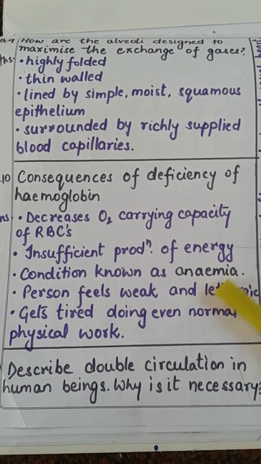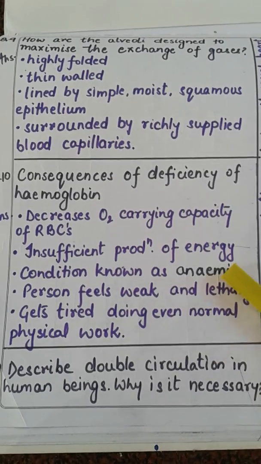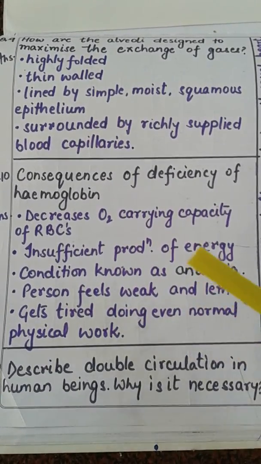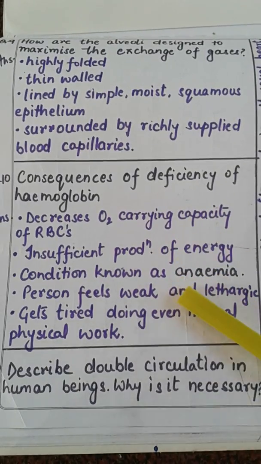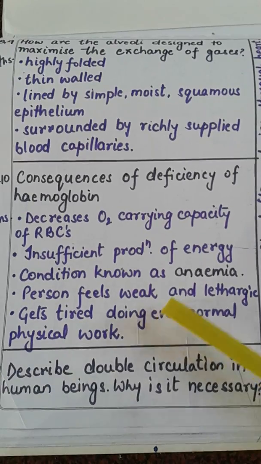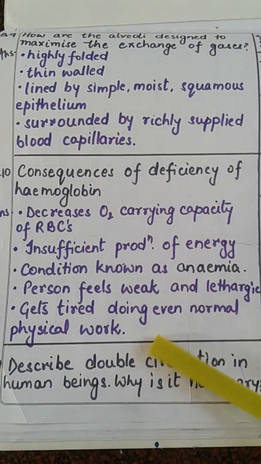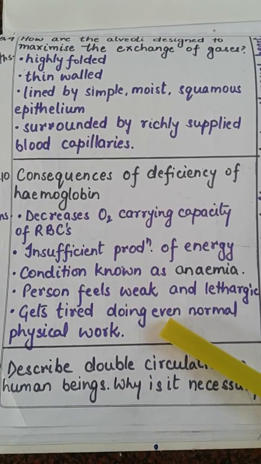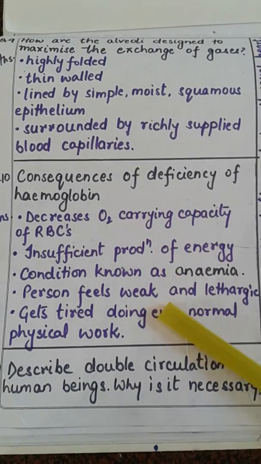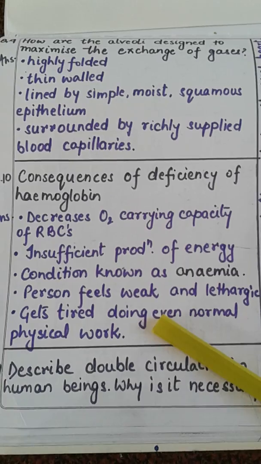is known as anemia. In this condition, the person feels weak and lethargic because he's not getting that much energy which is required for his processes. So he will feel very weak and lethargic, and even when doing normal physical work, he gets tired very soon. So these are the consequences of the deficiency of hemoglobin.